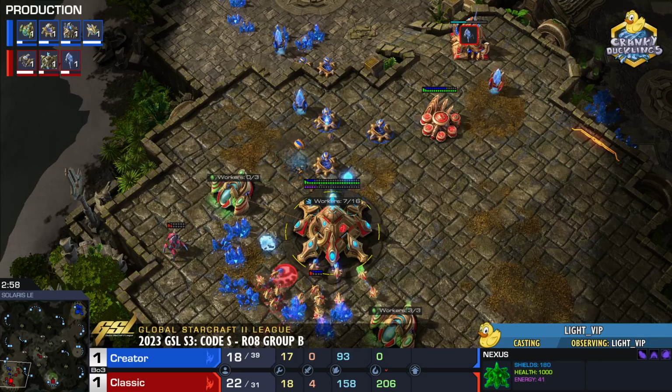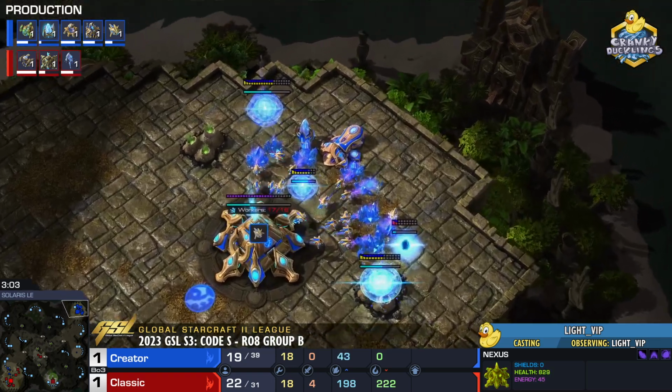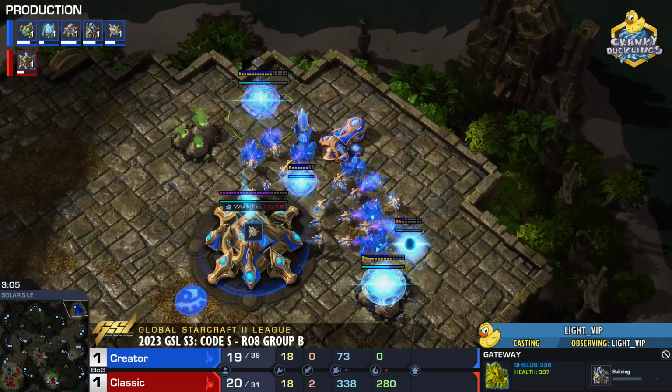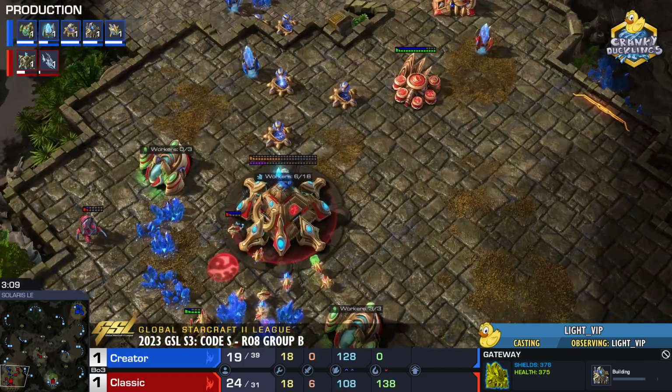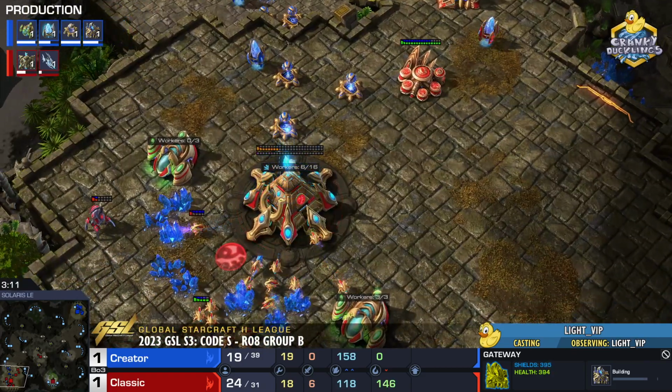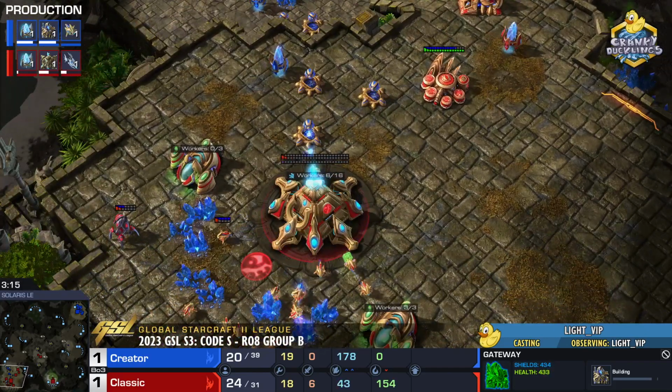He's just going to accept that this base is going to be under control of Creator and just get the hell out of there. Meanwhile, Creator, he's not done. He's taking gases, and we are going into a gateway. Void Rays are on the way. Proxy Stargate. Oh my god. For a moment, I thought it was Creator with the Stargate, but no, it was Classic. That's why he canceled the gateway.